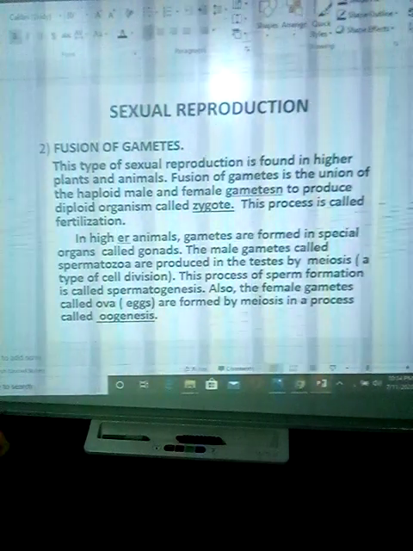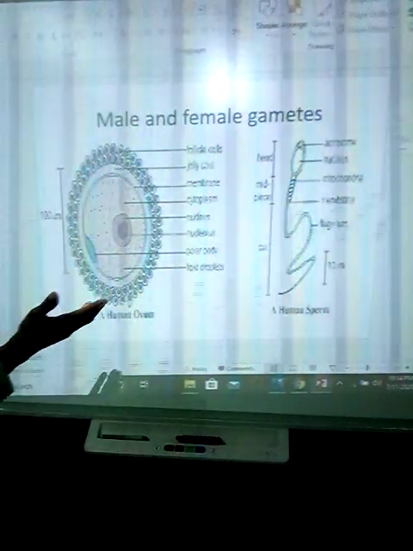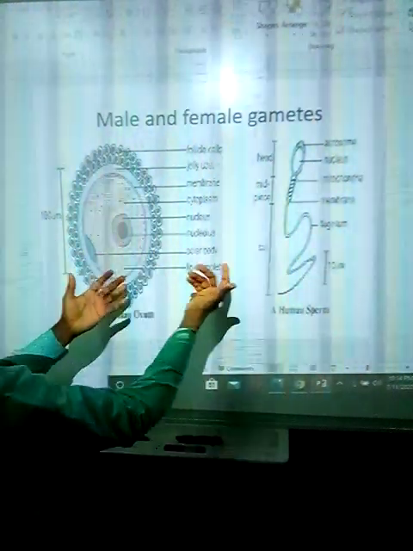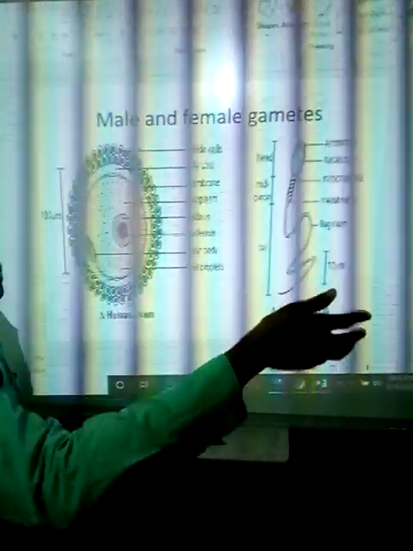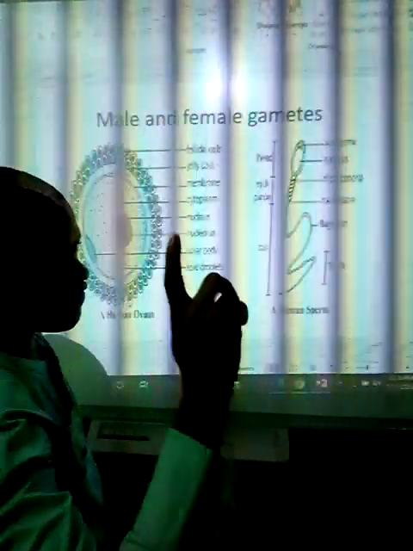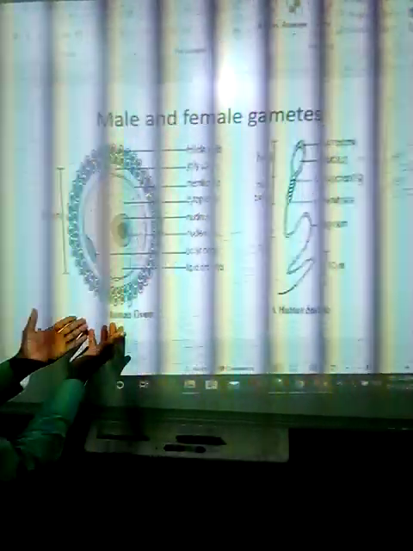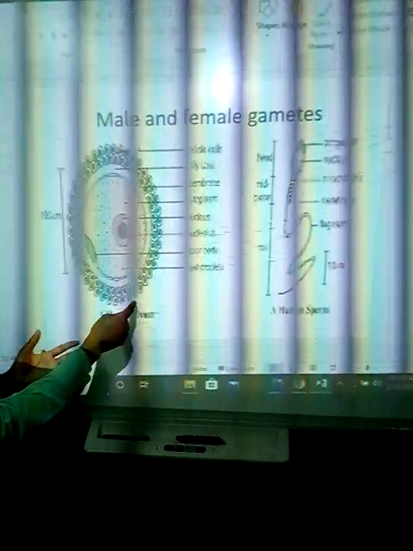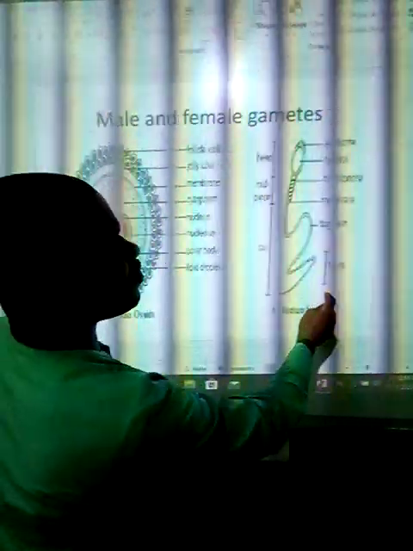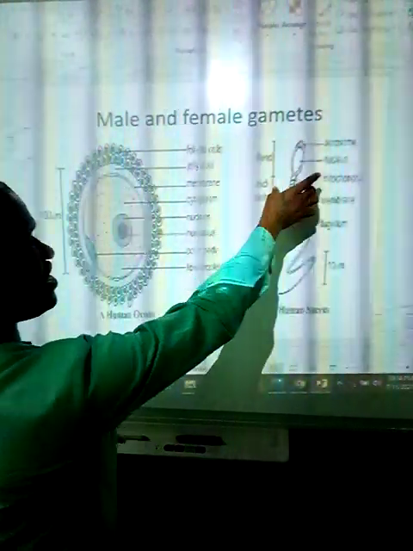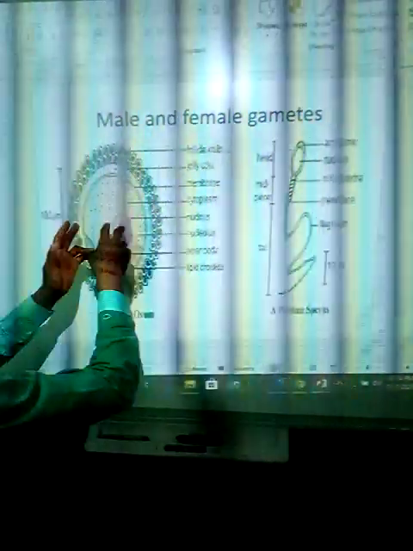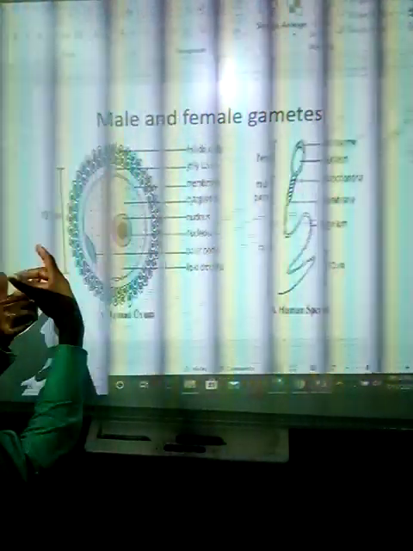Now, this is an egg cell, for example, and these are gametes. This is an egg cell. This is a sperm cell. The sperm cell size is 0.05 millimeter, and the egg cell size is 0.2 millimeter. During fertilization, this sperm cell is microscopic. The egg cell is visible.